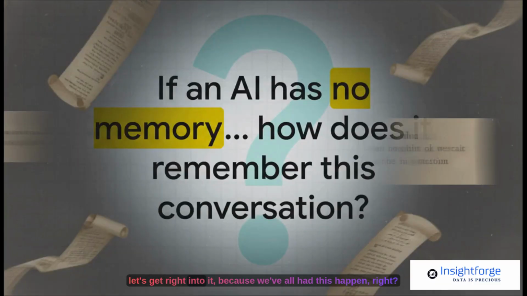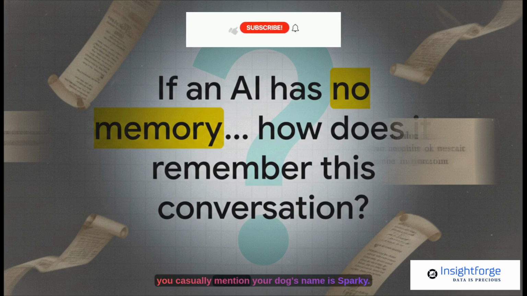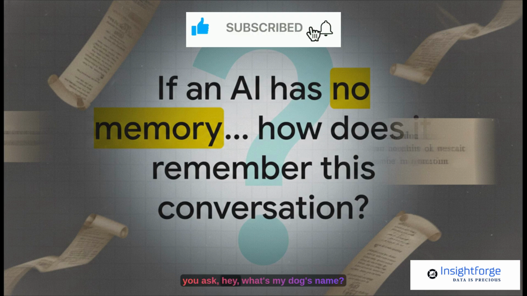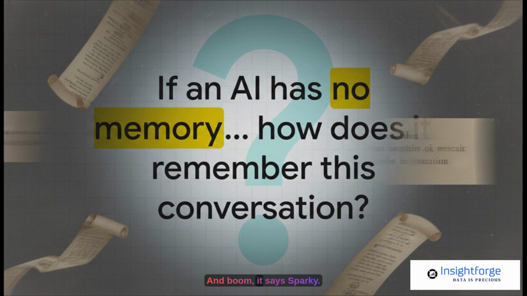Okay, let's get right into it, because we've all had this happen, right? You're chatting with an AI, you casually mention your dog's name is Sparky, then maybe 20 messages later, you ask, hey, what's my dog's name? And boom, it says Sparky. So if it has no memory, how on earth is that possible? It really does feel like magic, but I promise you, it's just an incredibly clever trick.